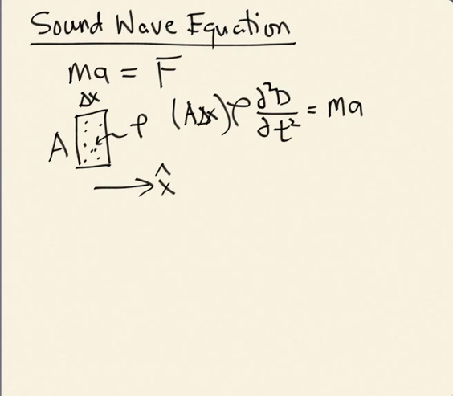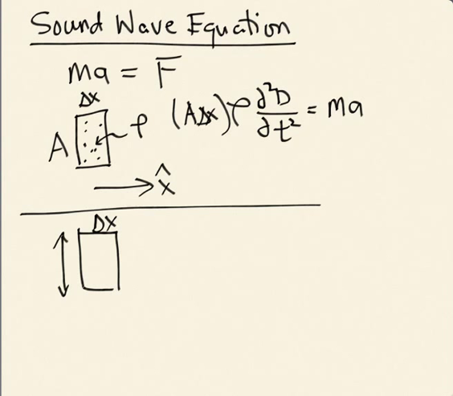Now the force is due to pressure. As I said in the previous video, pressure is a kind of special thing. It's not really a force on each particle. However, we can think about it that way, and not only think about it, we can mathematically analyze it in that way. So if we assume it's a force, let's take our same box of gas here, delta x, and this is A. Now pressure, formally speaking, is the force per unit area that is due to this random thermal motion in the gas.